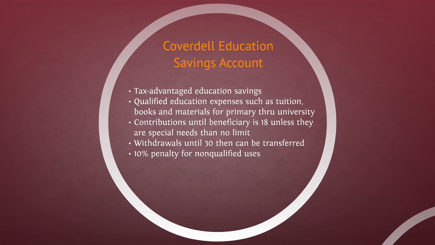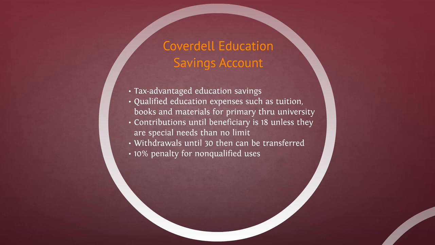Now we start into some education savings accounts, beginning with the Coverdell. It's a tax advantage education savings account. So it's meant to save for certain qualified education expenses such as tuition, books, and materials all the way through university. Contributions can continue to be made into the account until the student or beneficiary turns 18 years old, unless there are some types of special needs involved, in which case there's no limit.